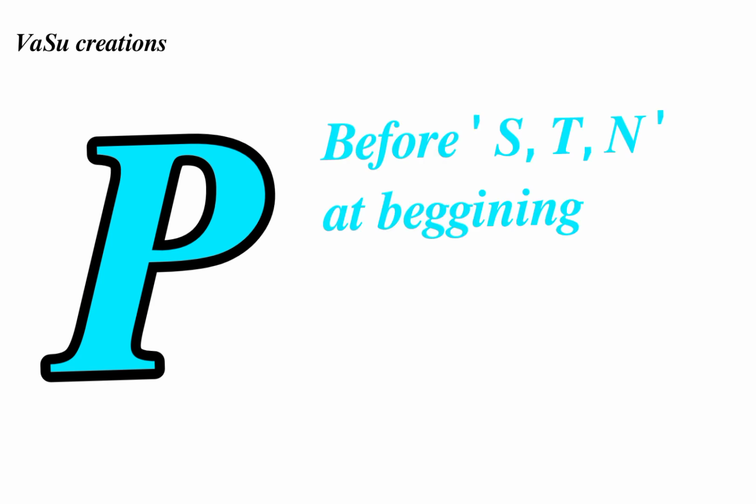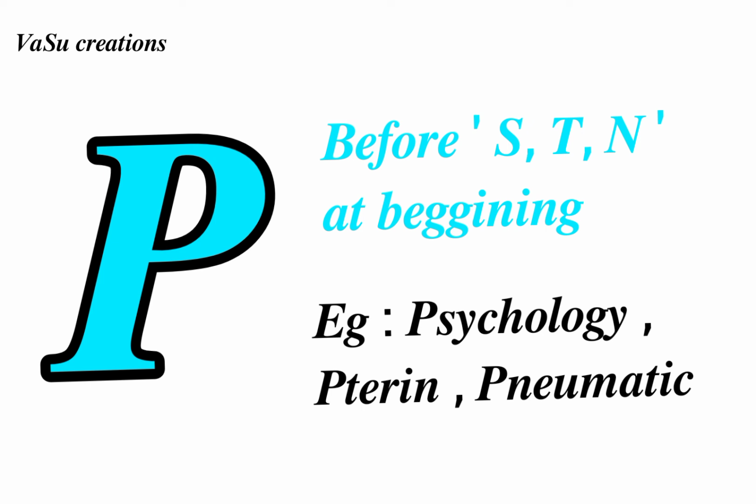The next letter is P. If we see the condition, P is not pronounced at the beginning of many words using the combinations PS, PT and PN. To give you an idea, let me say some examples: psychology, pterodactyl, pneumatic, etc. If we see the above words, the letter P before S, T and N at the start of the words is silent.